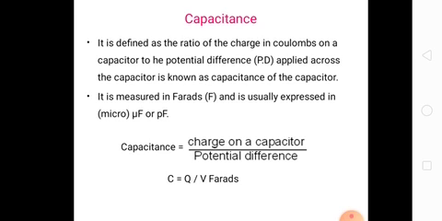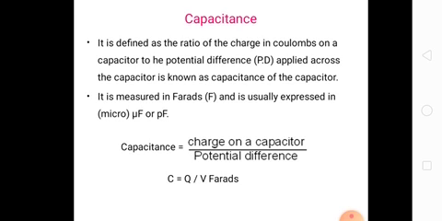The capacitance C is equal to Q by V farad. It is measured in farads and usually expressed in microfarads or picofarads. Micro means 10 power of minus 6, pico means 10 power of minus 12.